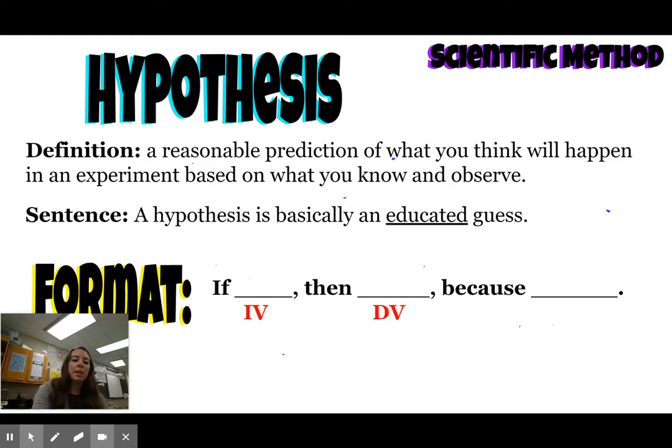And so again, we're going to be thinking about our independent variables and our dependent variables. So we could think back to our practicing and batting average, right? So we could say if a player practices more, then their batting average will be higher because, and so again, you're going to be using what you know and observe, because the more you practice, the better you become at that skill. So that's one example that we could consider. So again, make sure you have this in your notes.